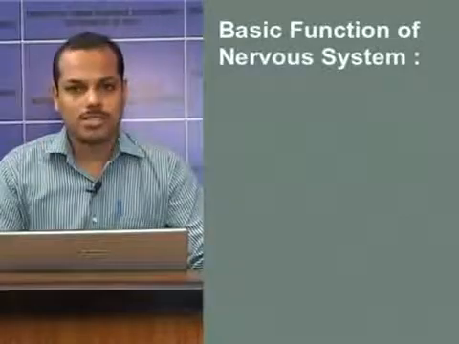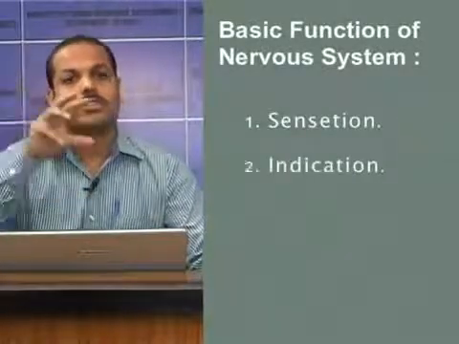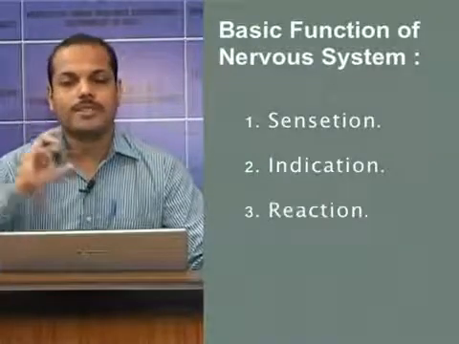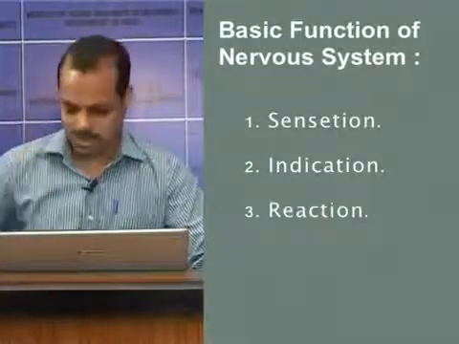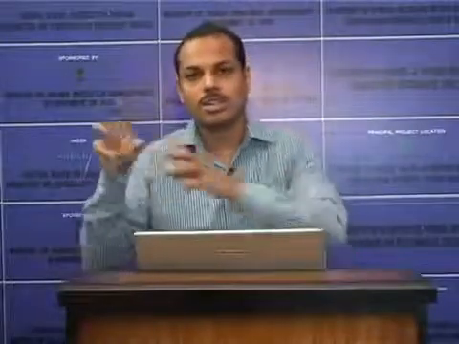Now let us see the basic functions of the nervous system. The first one is sensation. The second, after sensation, is integration, and then reaction. Sensation means it monitors the changes or events occurring outside the body. Whatever the changes are, if we are walking or doing anything, these changes are called stimulus.